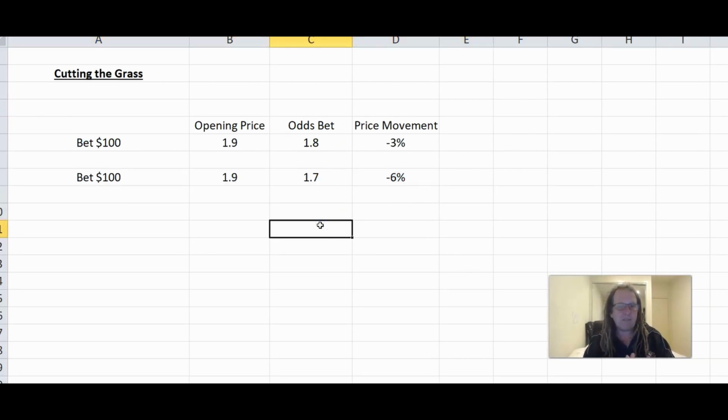Now, once again, I expect the odds to move in our direction before we bet. I expect our odds to be cut before we make a bet. That's a good sign that you've got a profitable model when money's on your side. But how much they're cutting it, that's the key. So it could be a scenario where we're beating the finishing line. That's great. Fantastic. But our odds are getting cut year in, year out, by people betting $20 early or something like that on the opening price. Maybe the bookmaker efficiencies come in and the cutting grasses come in, and hence we're getting a lot less value out of that, even if we're beating the finishing line.